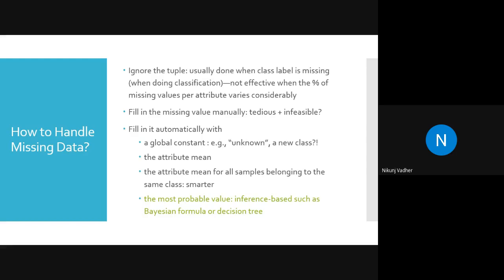Yes, let's continue. So these are the various approaches to deal with missing values.